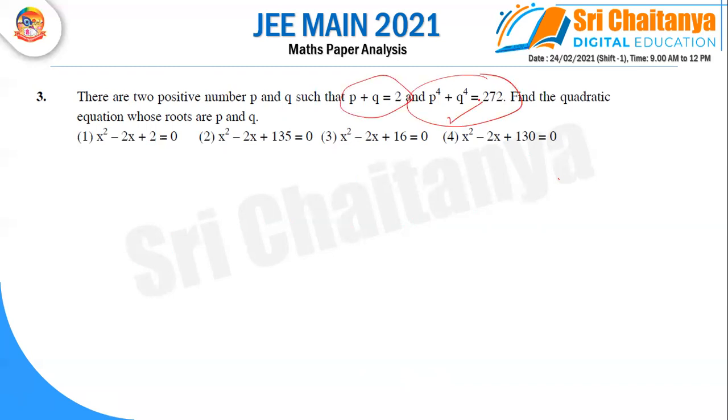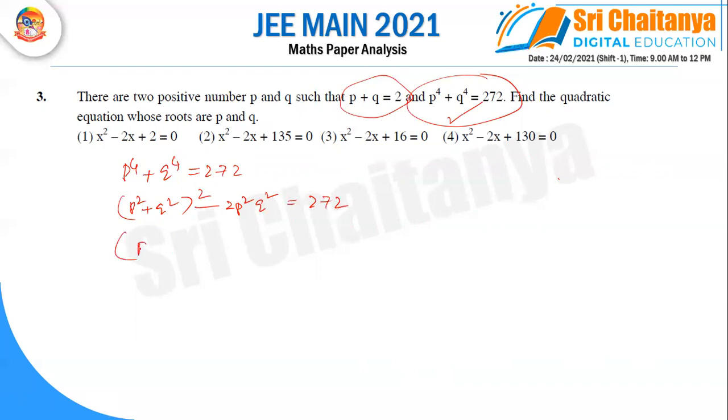I have P power 4 plus Q power 4 equal to 272. So can I write it as P square plus Q square whole square minus 2P square Q square? Yes, you can write like this.